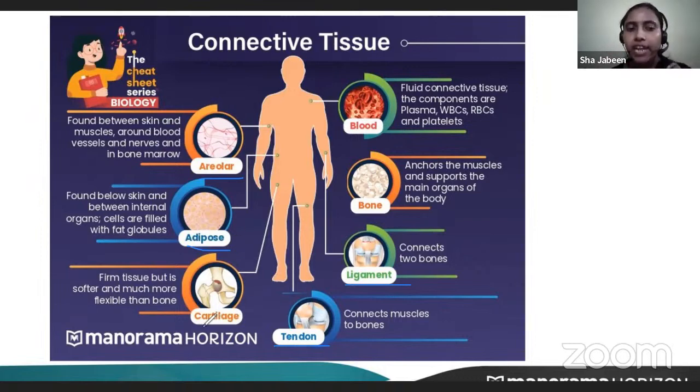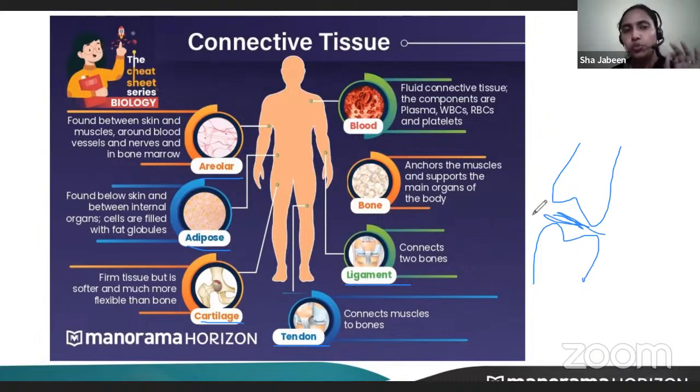Then we have cartilage. Cartilage is found between the bones. Cartilage tissues help in the bending of bone. When two bones bend, the cartilage gives flexibility in bending. The two bones don't rub against each other. Hence, we do not feel any kind of pain.